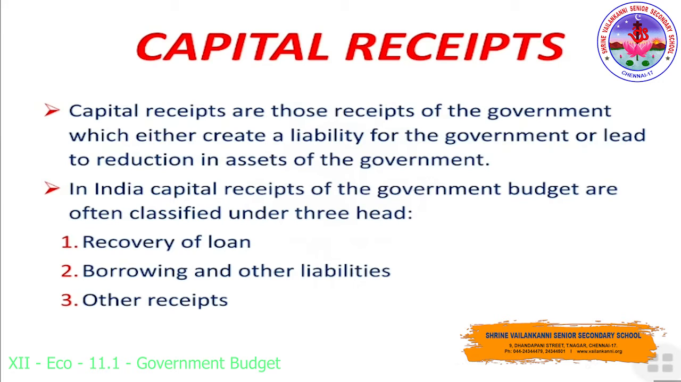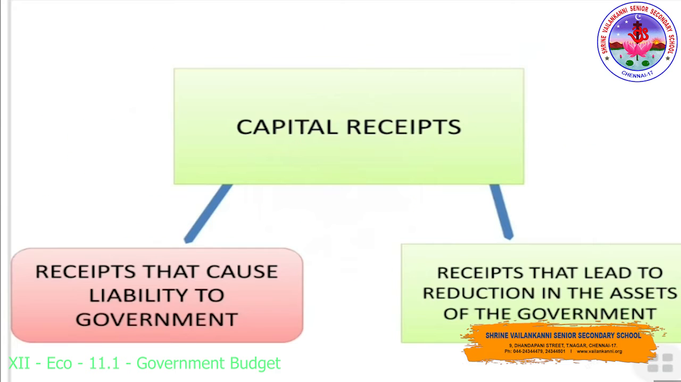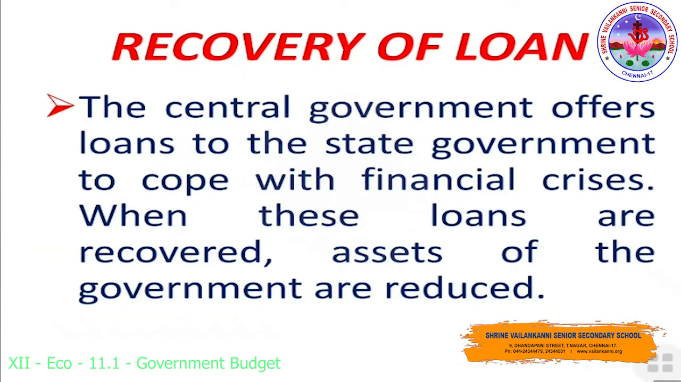In India, capital receipts of a government budget are often classified under three heads: recovery of loans, borrowings and other liabilities, and other receipts. Let's start with the first one, recovery of loans. Before that, capital receipts are receipts that create a liability for the government or lead to a reduction in the assets of the government. We call them capital receipts.